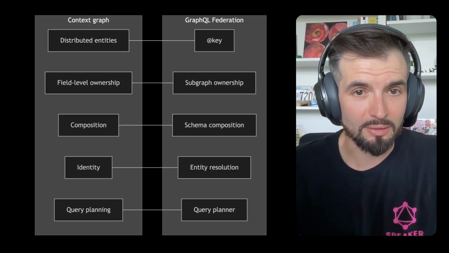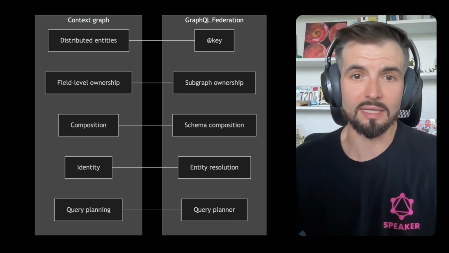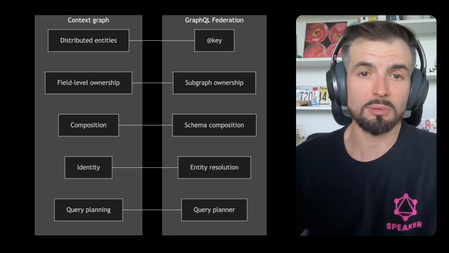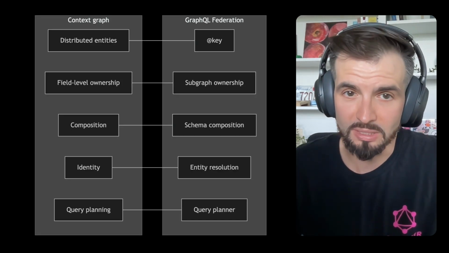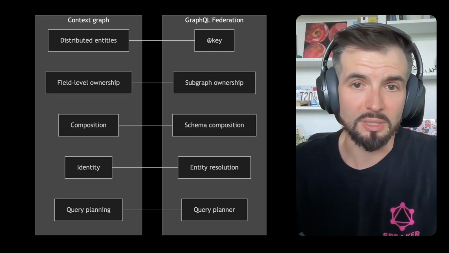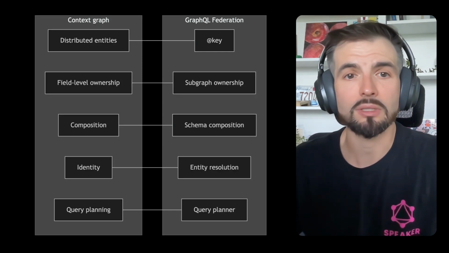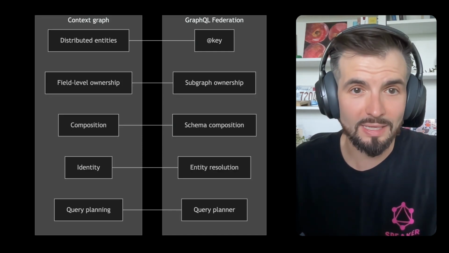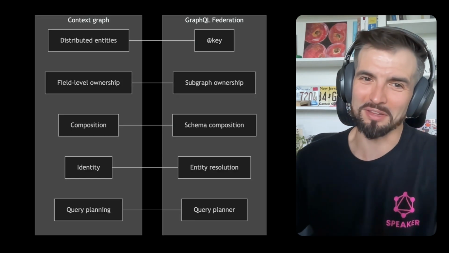I have some ideas about how I'd model this. Interestingly, a lot of the requirements look similar to problems the GraphQL Federation community has been working on for years. Distributed entities, field-level ownership, composition, identity, query planning. But that's probably another video.